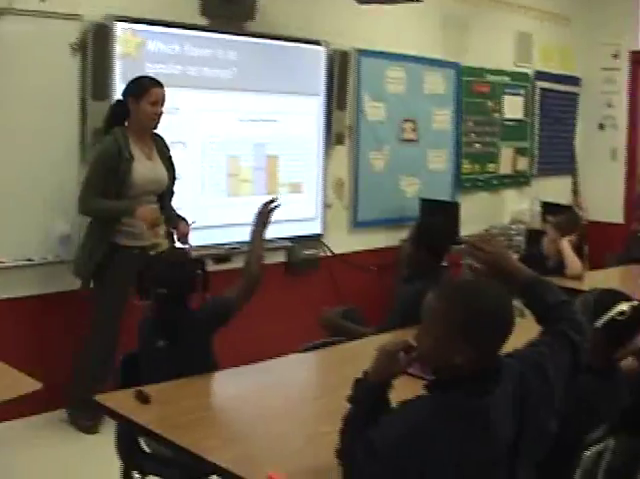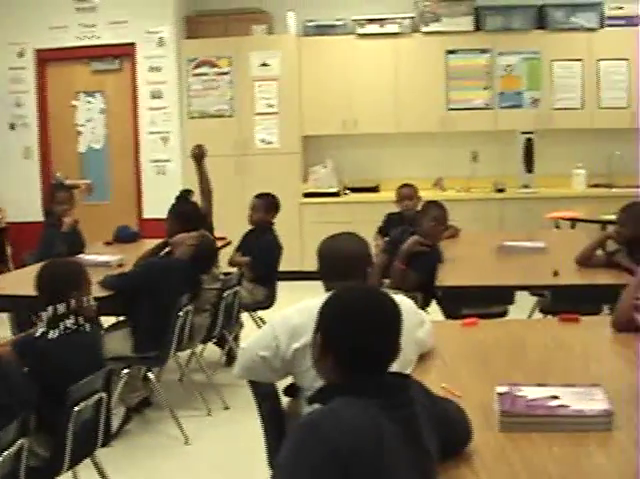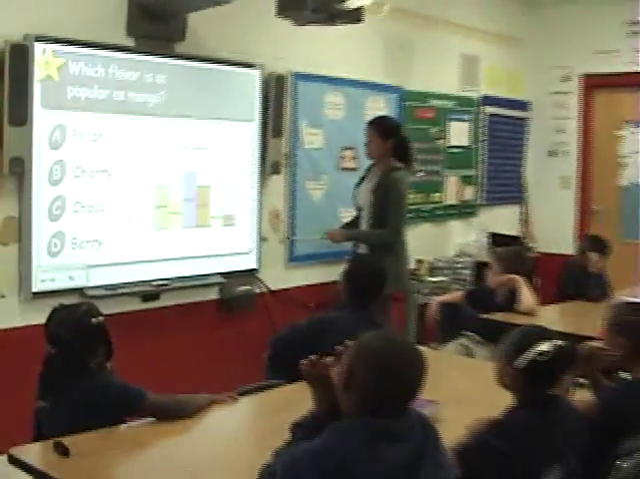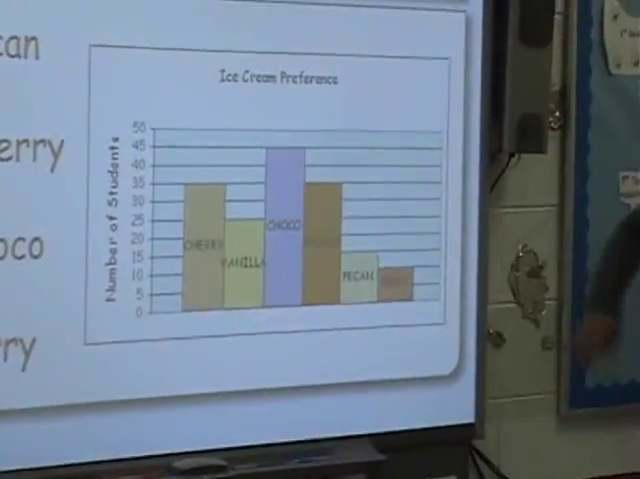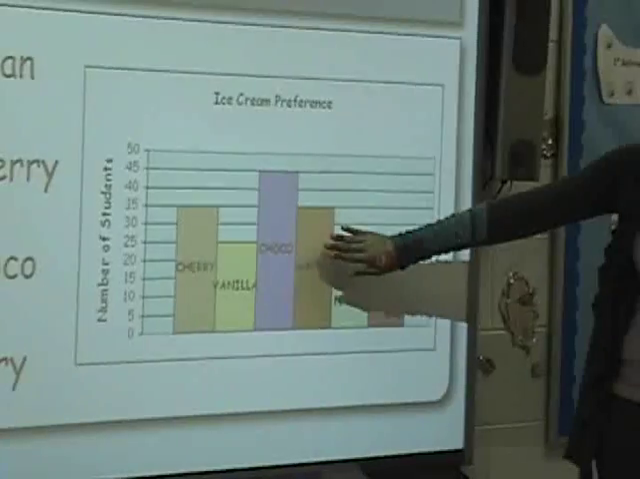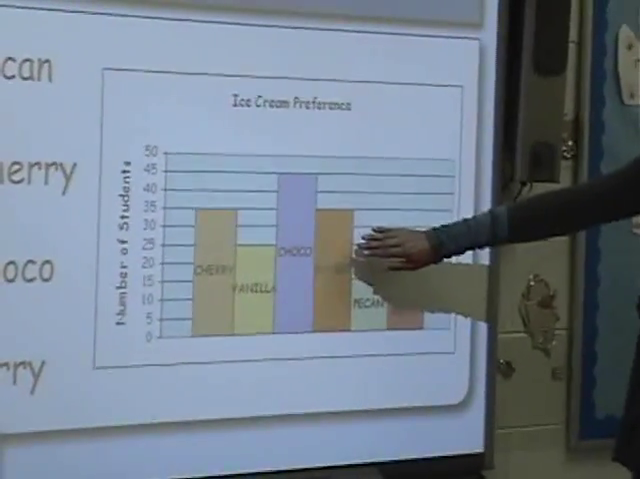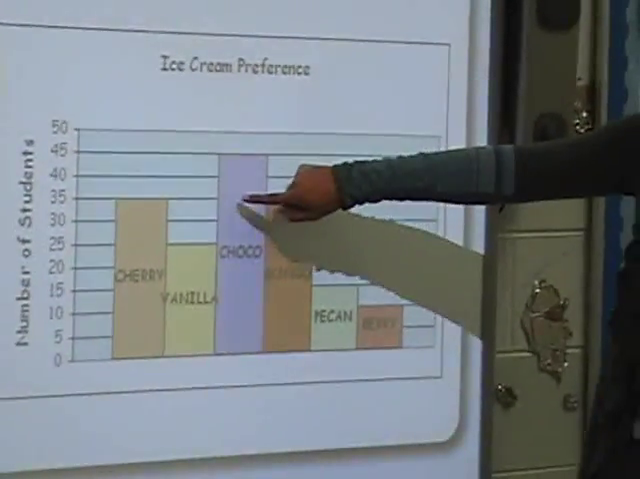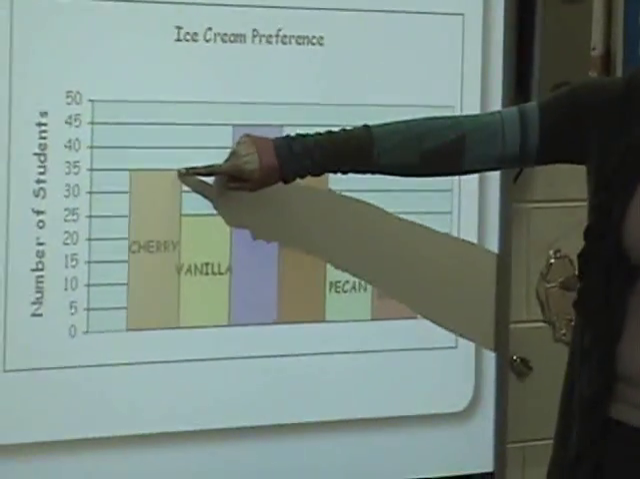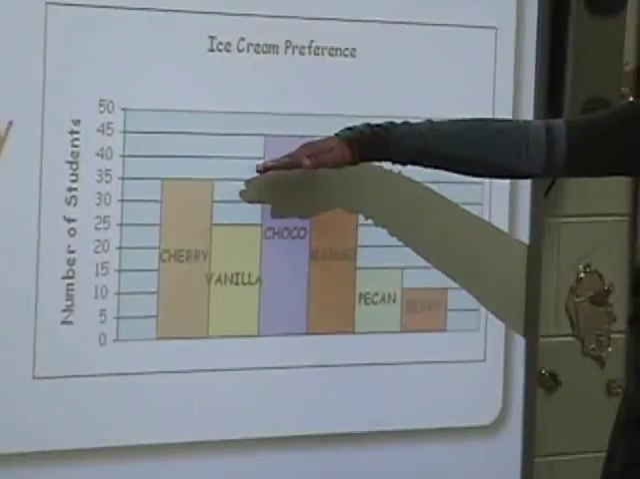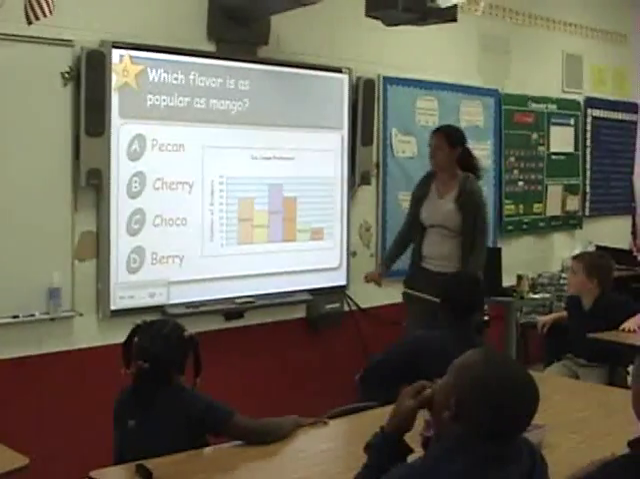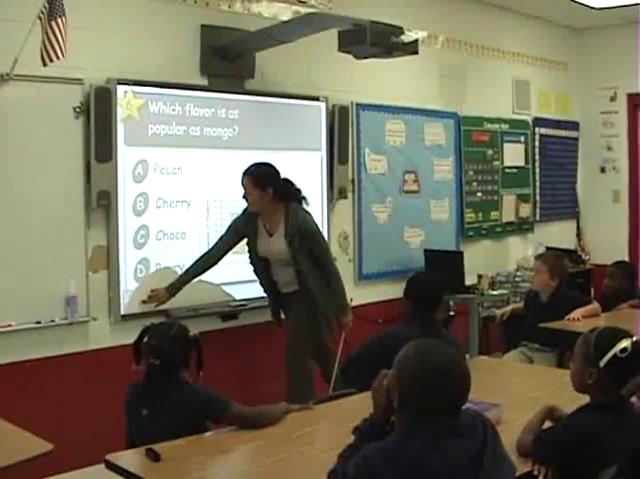Number 19. Cherry. Cherry? Okay, so we're looking for mango, and which one is just as popular as mango. So you find mango, and you'll run your finger across, and you run into cherry, which is at the same height, and that's 35. So good job. Try another one.